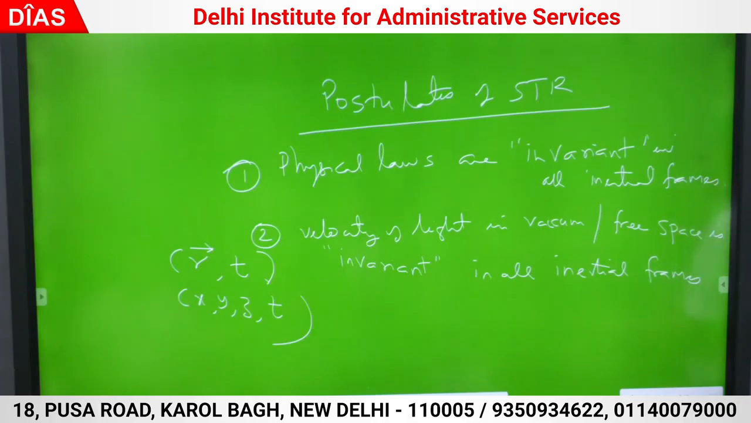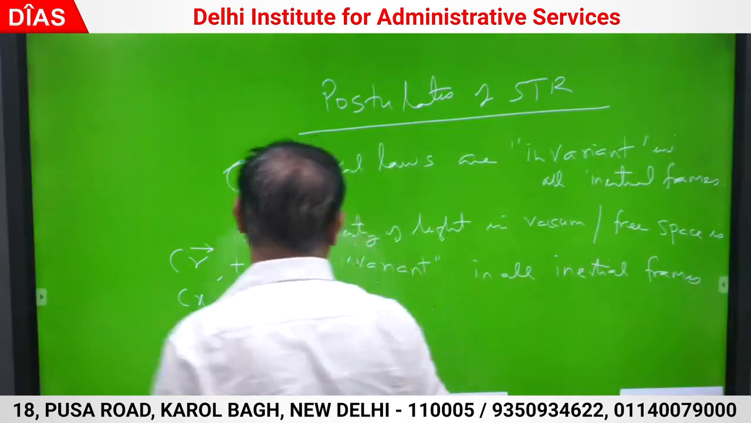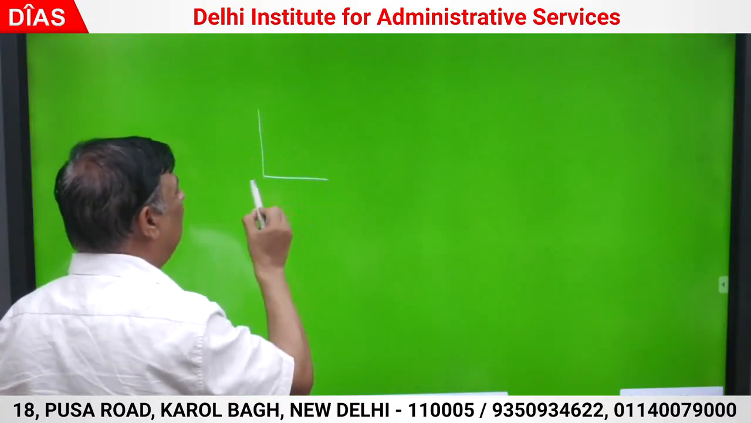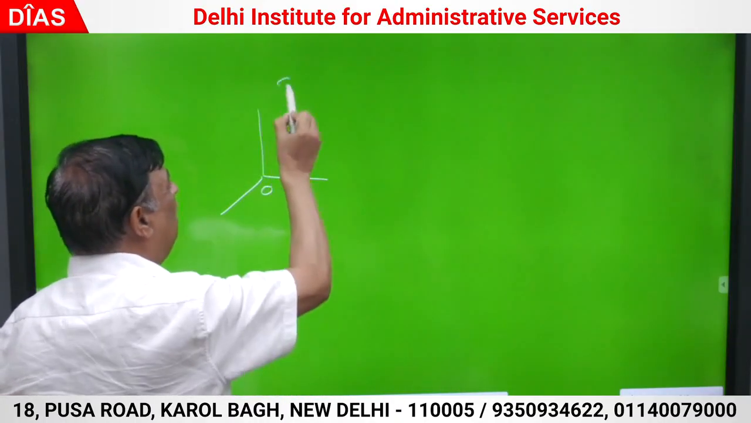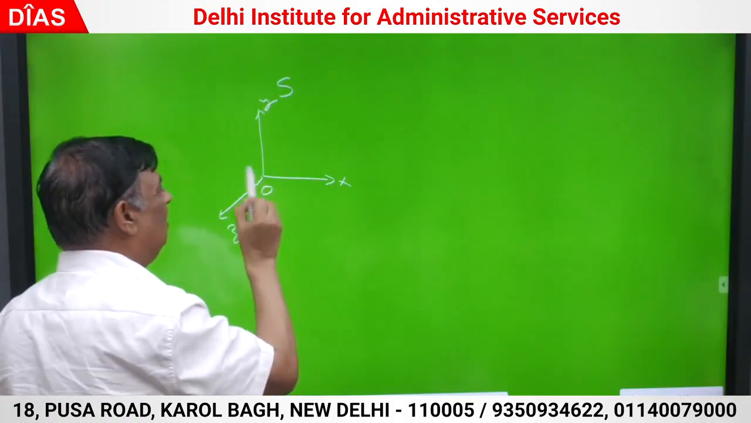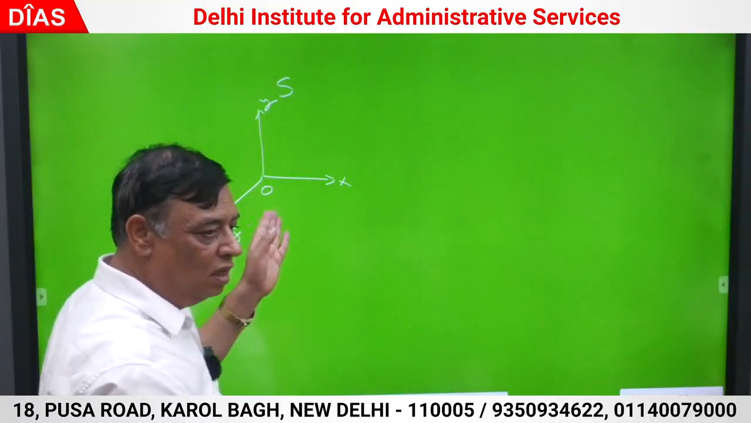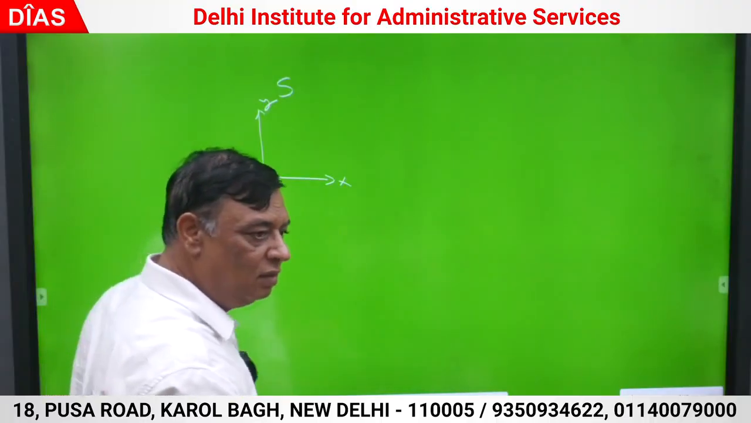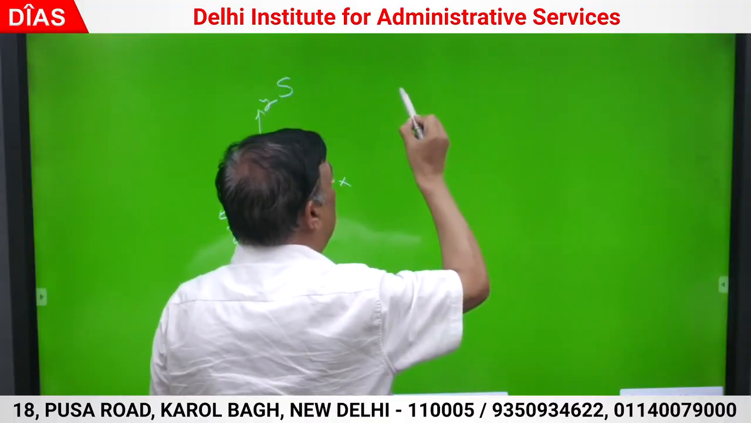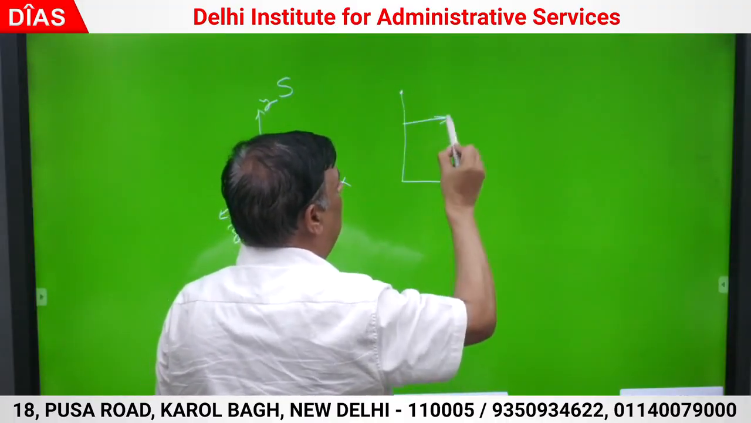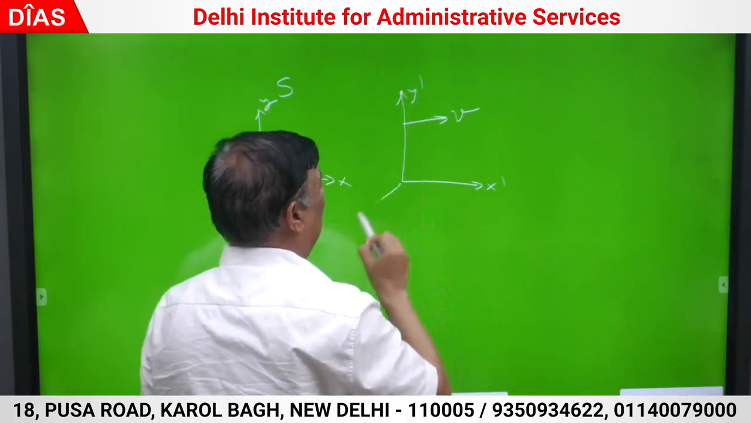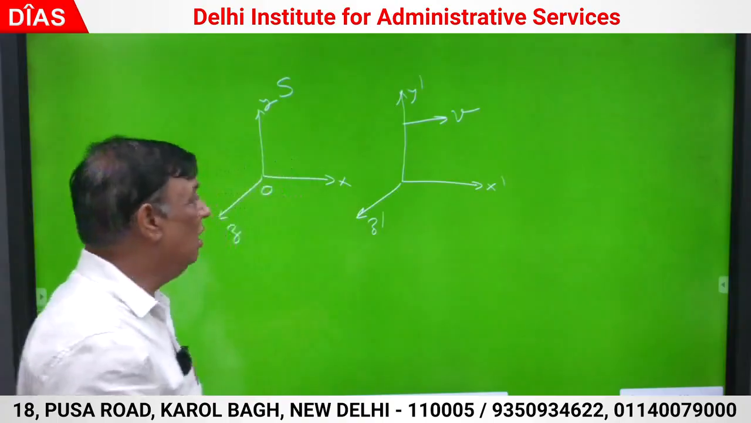So how will I write these transforms? What are they? If this is observer O, this frame is S, with coordinates x, y, z, and t equal to 0, another observer O dash was here. Now this observer starts moving with velocity v towards the x axis. This observer is O dash.